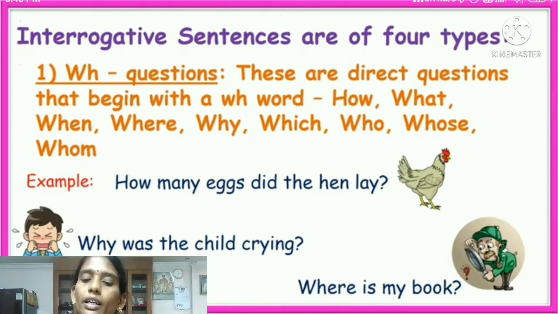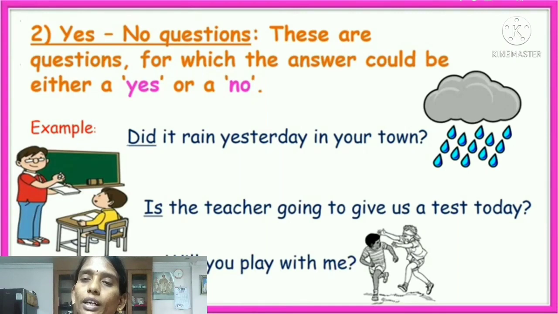Okay. Next, in interrogative sentences, the second one is yes or no questions. These are questions for which the answer could be either yes or no. For example, in this one, we say yes or no as the answer. While you ask any question, you say only yes or no.